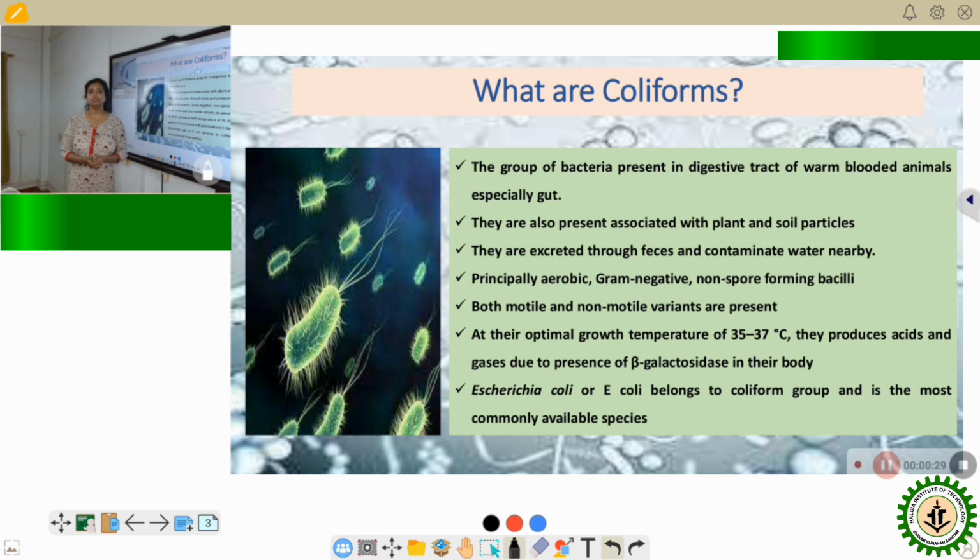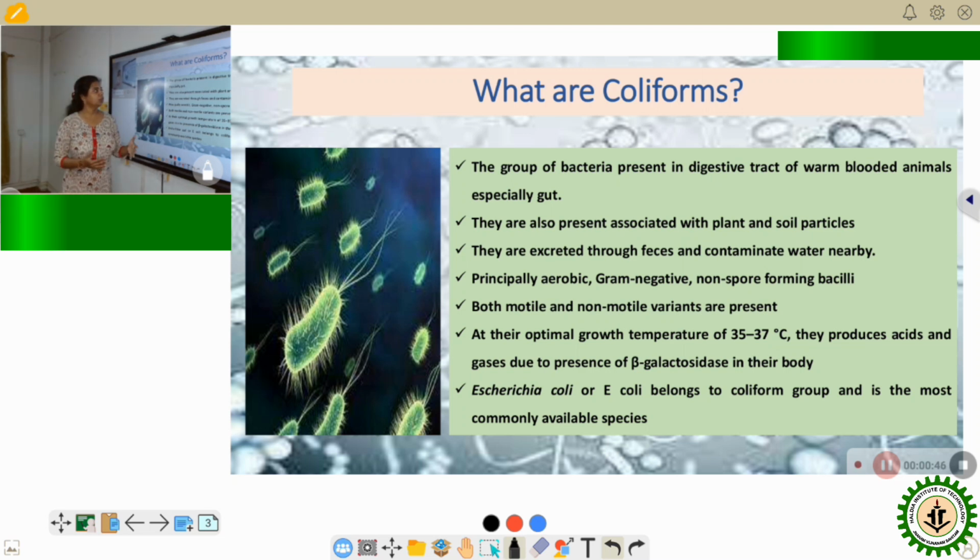So before we start with the main topic, we need to know about the group to which Escherichia belongs, and that is the most significant group in food samples, which is called the coliform group. Now, what are these coliform groups?